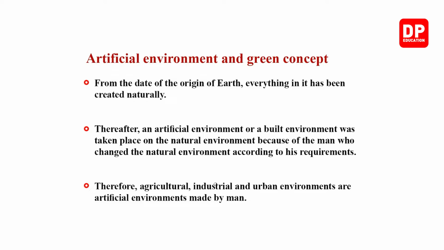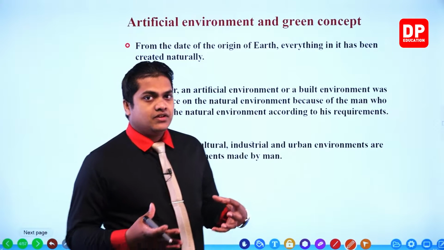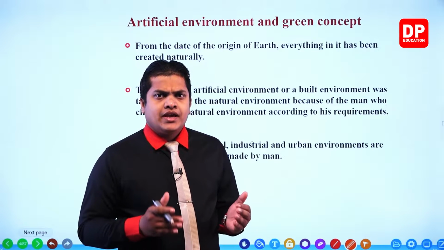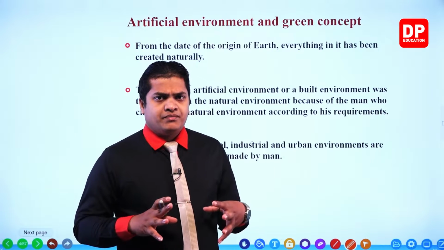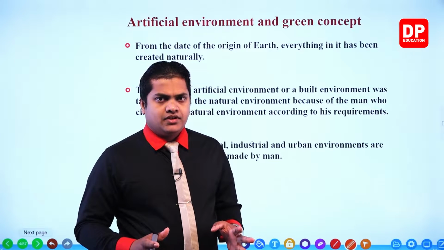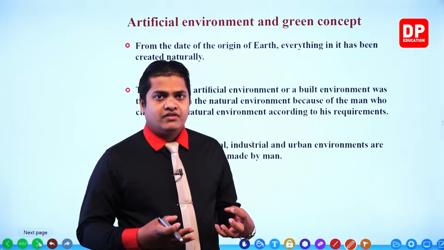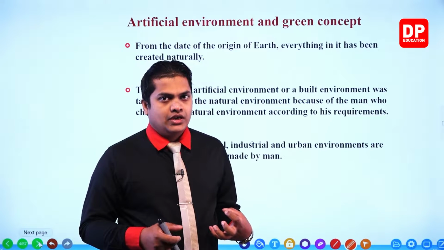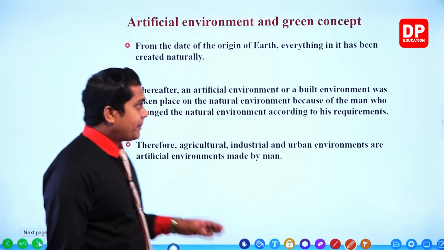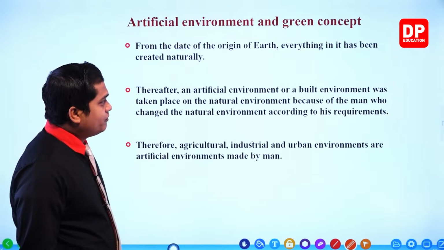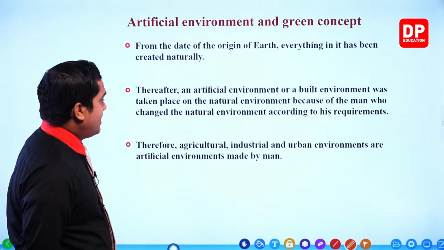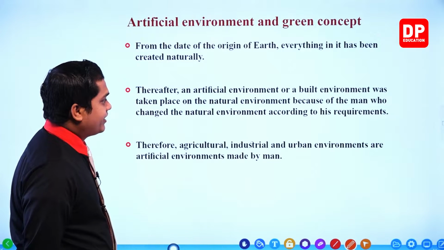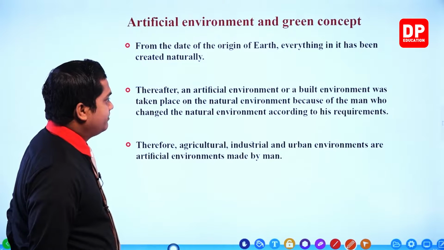From the date of the origin of the earth, everything in it has been created naturally. You know that when you take our environment, our earth, everything in our earth was created naturally, right? After the Big Bang, right? Everything in our earth was created naturally. Even the life on our earth was created naturally. Okay. Then what has happened here? Thereafter, an artificial environment or built environment took place on the natural environment because of man, who changed the natural environment according to his requirements.